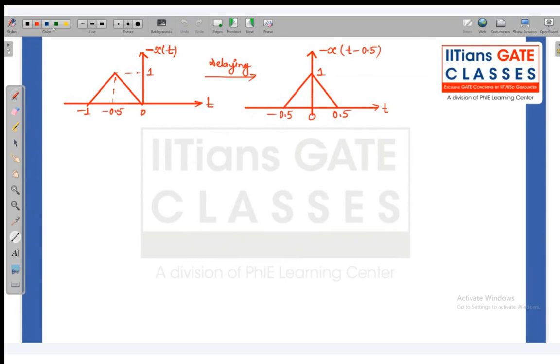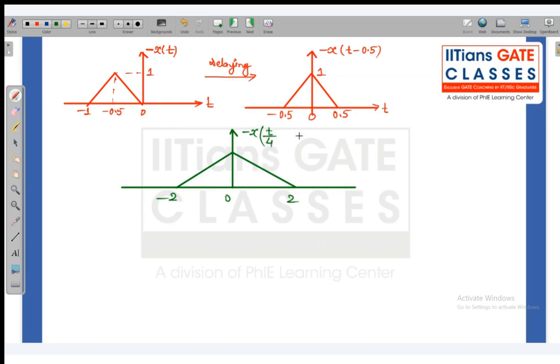So what will we do now? Our final signal would be like this. It should start from minus 2 and end at 2. So what will our signal be? Minus x(t upon 4). Scaled by 4. Then you will divide it by 1 by 4, so it will be multiplied, and minus 0.5.